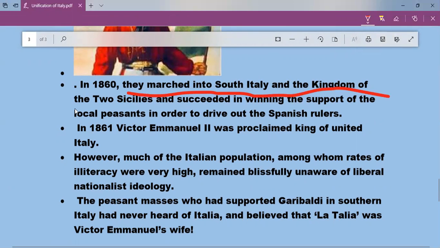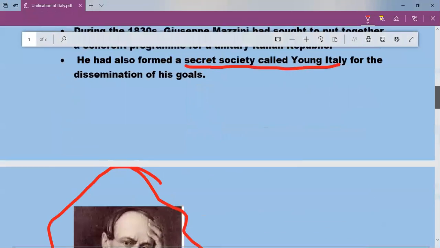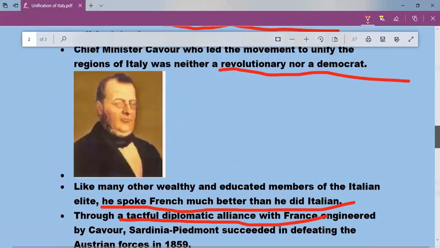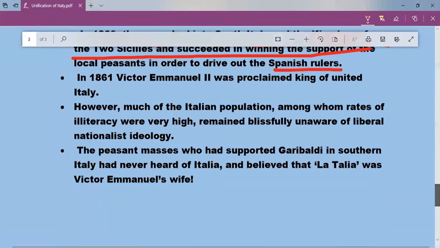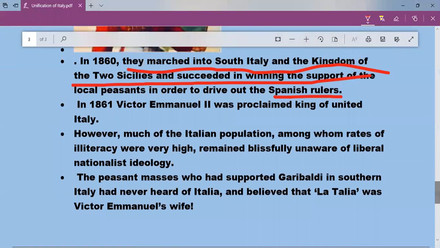support of local peasants. The people who were living there offered support to Garibaldi. They said that they were ready to support him, and they overthrew the Spanish rulers. The Bourbon kings of Spain were ruling the southern region, and with the help of local peasants, Garibaldi was able to annex the Kingdom of Two Sicilies to the rest of the empire.